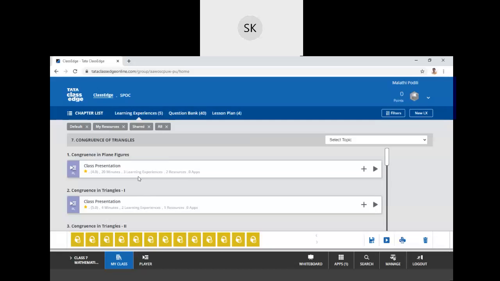See the video properly, and while playing the video, I'll explain the concept of congruence. Okay. First of all, line congruence we are going to see.